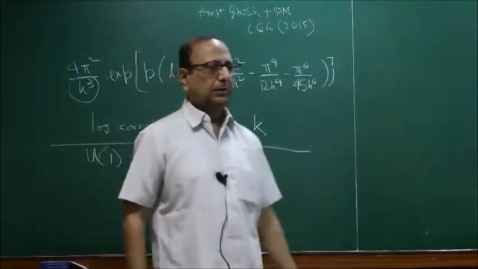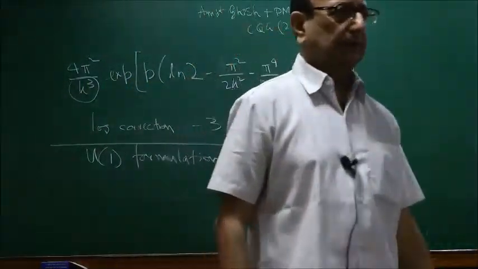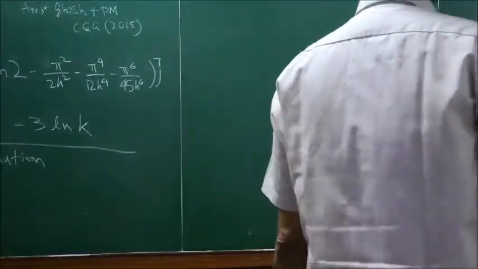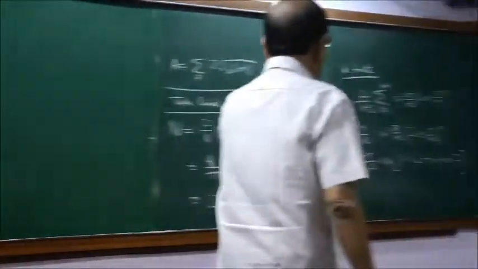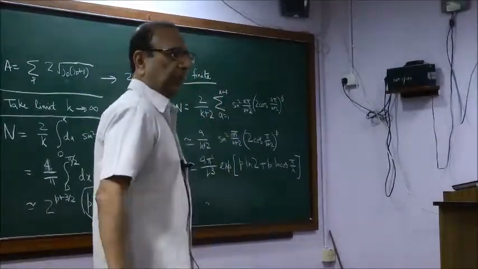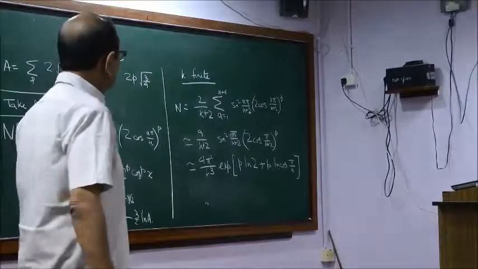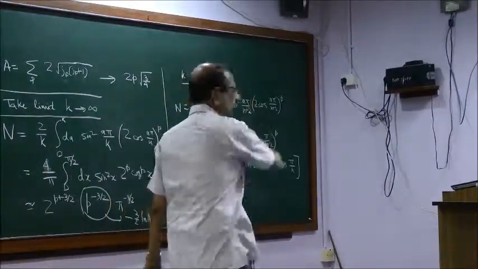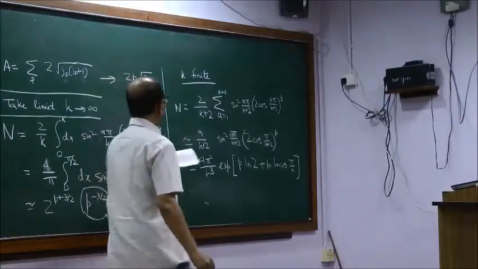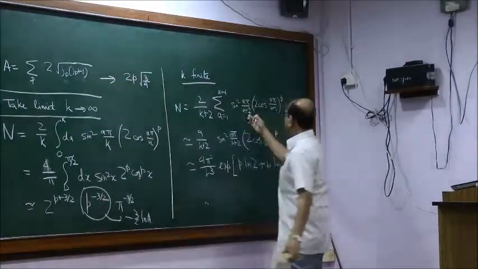But basically, the two results should differ by something that goes to 0 when you take the limit k going to infinity. No, that is because I am truncating the series. It's a series, and I have taken only one term. So if you want to take the limit k going to infinity honestly, then you have to consider other terms, which I have not done. Which cannot be done. There is no simple way of summing this series.